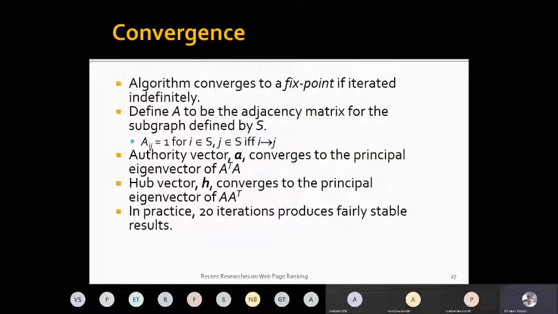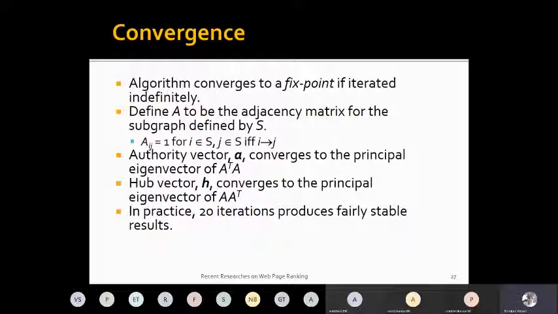Okay, so the algorithm converges to a fixed point if iterated indefinitely, and we define A to be the adjacency matrix of the subgraph. In the next slide, we will look at this adjacency matrix. Mathematically, it has been found that the authority score converges to the eigenvector of A transpose A, where A is the adjacency matrix, and similarly the hub vector also converges. And in practice, 20 iterations produce fairly stable results.